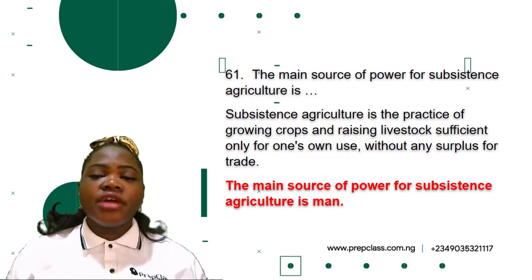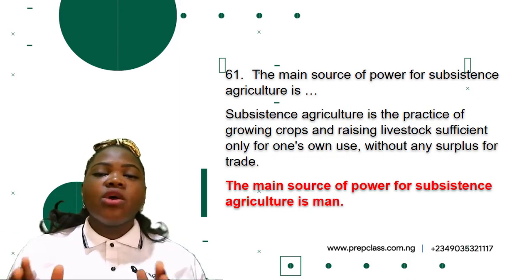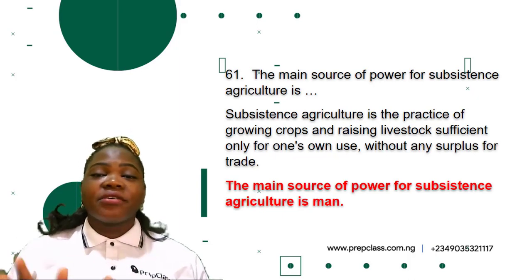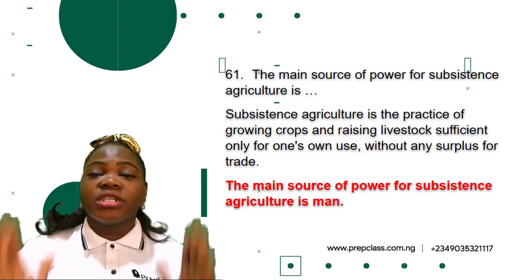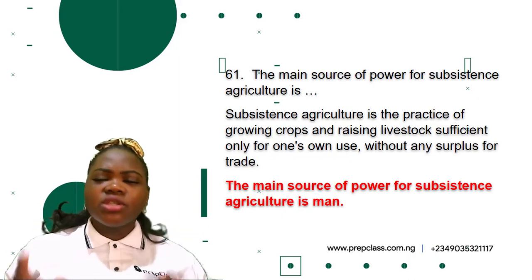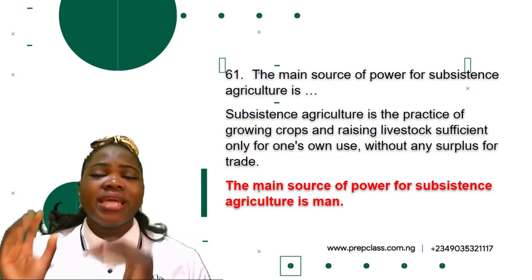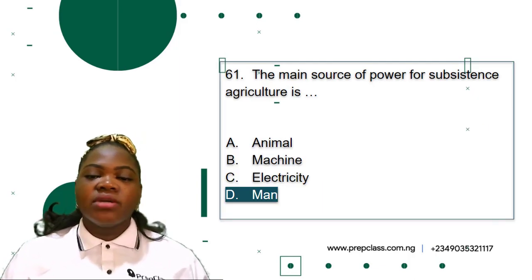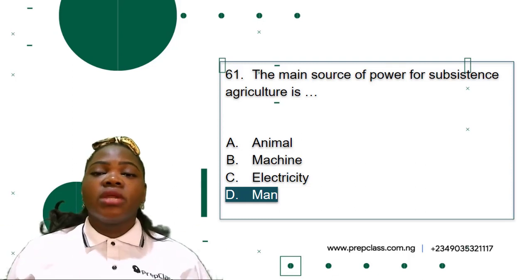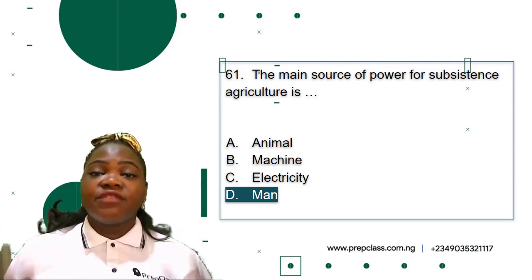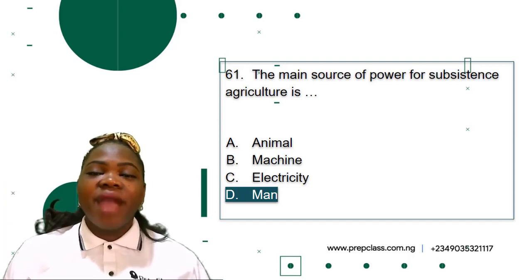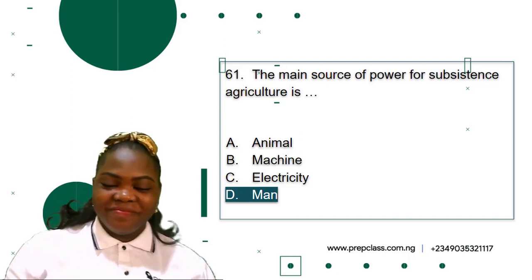This is the practice of growing crops and raising livestock sufficiently only for one's own use without any surplus for trade. So this means that subsistence agriculture is for the farmer's consumption and that of his family. So it's a small scale agriculture. The main source of power for subsistence agriculture is man. It's not animal, it's not machine, and it's not electricity. This is because it's not on a large scale. It's producing for himself and his family. So the correct option is option D.